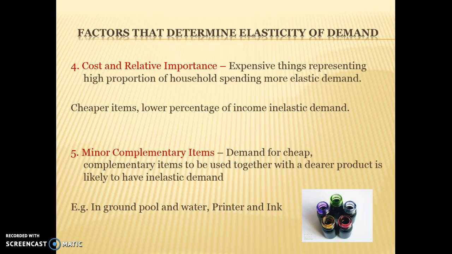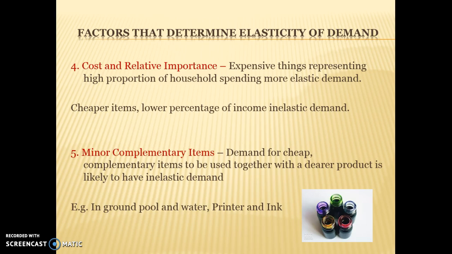And lastly, what we call minor complementary items. So if something is used with something bigger, or as a complement to something bigger, generally it will have a more inelastic demand curve. A good example of that would be salt and steak. If something like salt is a minor complementary item to your steak, you're not going to just suddenly stop buying salt because its price increases. You need that product to go with your steak, so you will buy it anyway.